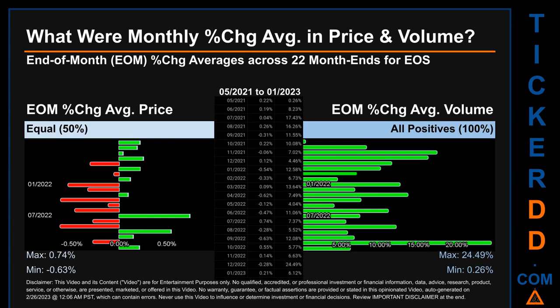From 05/2021 to 01/2023, there was an equal split of monthly percentage change in price across 22 month ends. In terms of volume, 22 out of 22 month ends had a positive percentage change. That is 100% of month ends saw a positive percentage change in average volume. Price saw an end-of-month max of 0.74% in average percentage change along with a minimum of -0.63%. For volume, the maximum and the minimum monthly percentage change were respectively 24.49% and 0.26%.